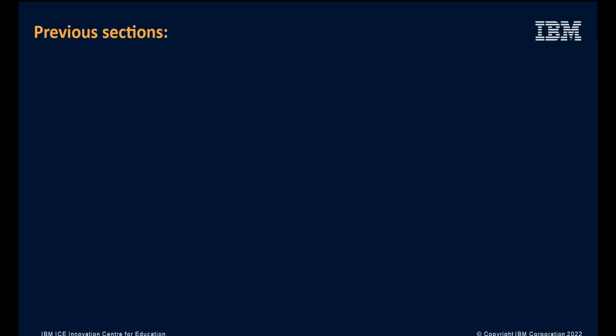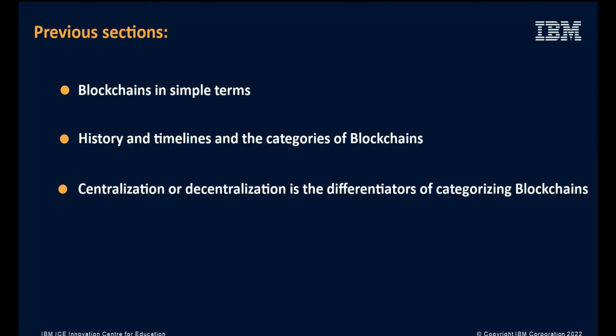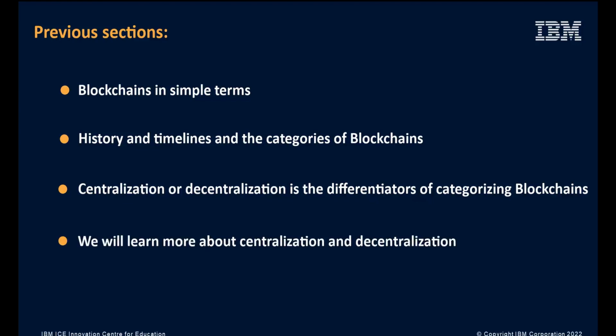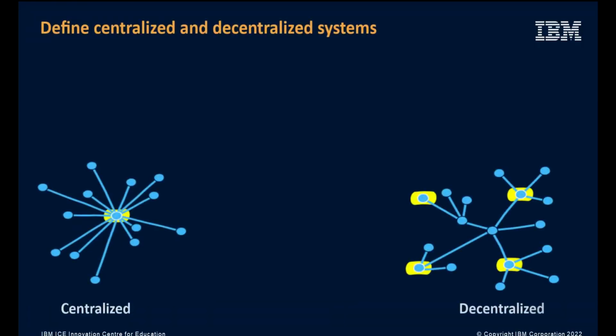In the previous modules, we learned what a blockchain is in simple terms, its history and timelines, and the categories of blockchains. We learned that centralization or decentralization is one of the key differentiators of categorizing blockchains. In this module, we will learn more about centralization and decentralization. What are centralized or decentralized systems on a blockchain?